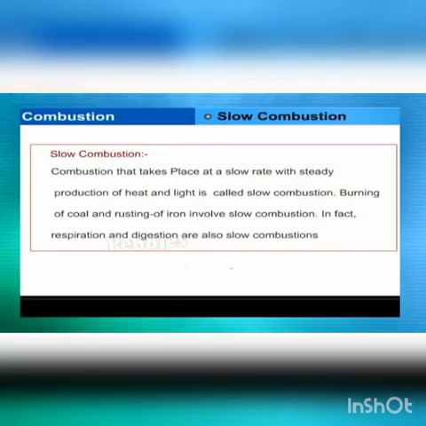Combustion that takes place at a slow rate with steady production of heat and light is called slow combustion. Burning of coal and rusting of iron involve slow combustion. In fact, respiration and digestion are also slow combustions.